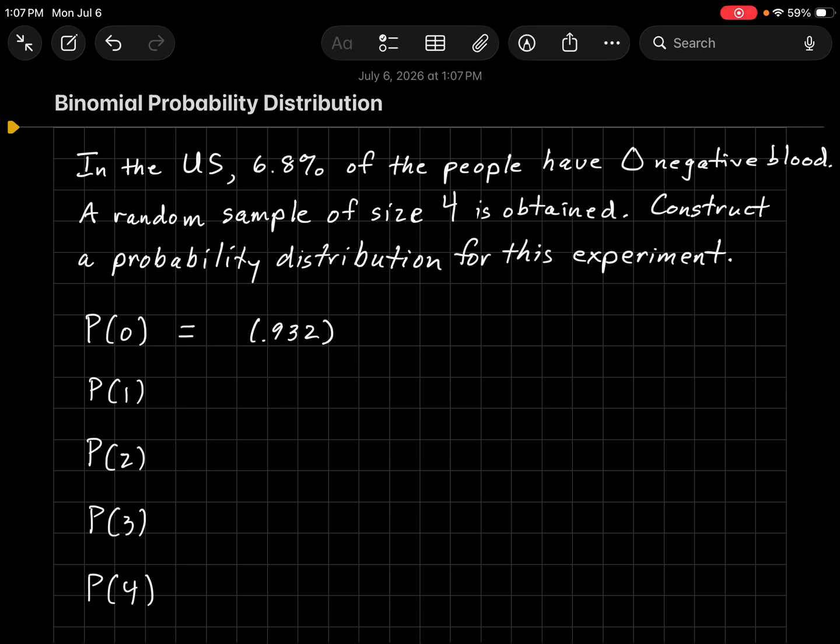And the probability that the second person does not have it is the same, 93.2%, and the third and the fourth. So we go right to the answer here, just using our exponents, and saying that the probability that nobody out of 4 has O negative blood is about 0.755, or 75.5%.